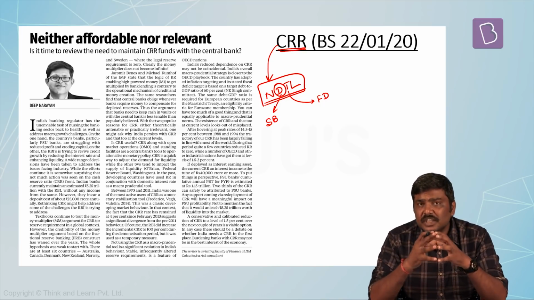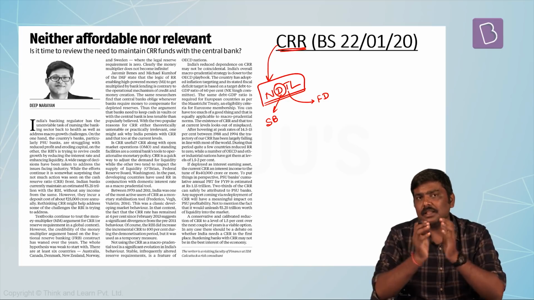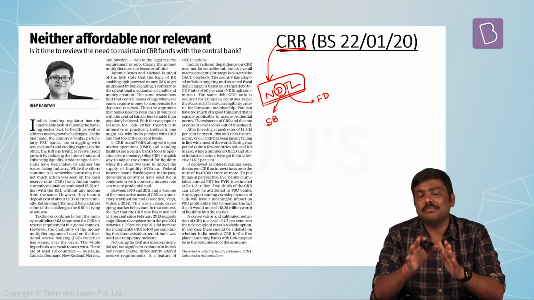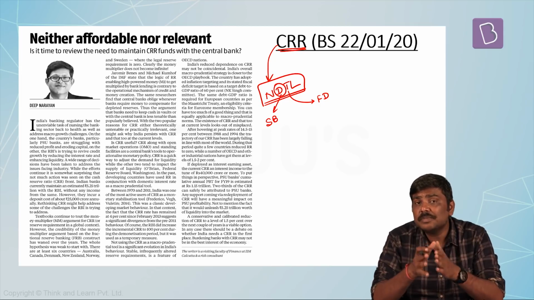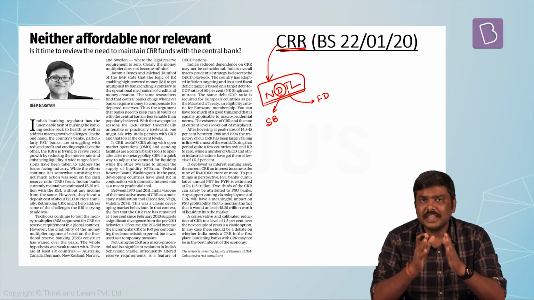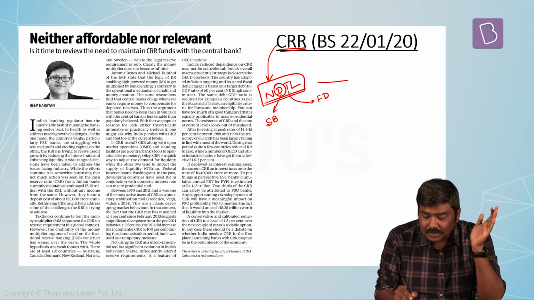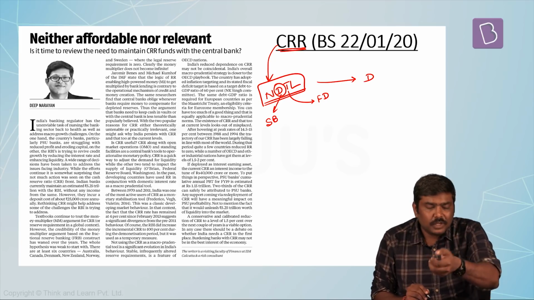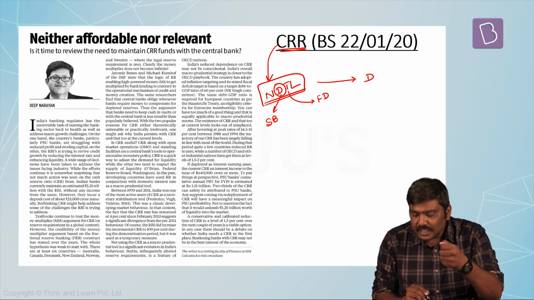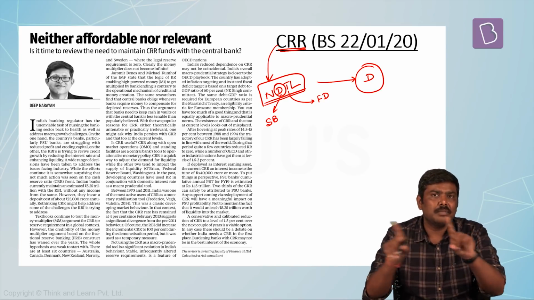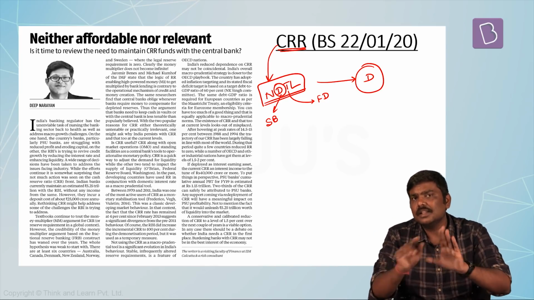Now, some of these deposits collected by the bank have to be kept with RBI for a specific purpose. What is this purpose I am referring to? RBI says that if I do not take anything from the bank, that is, when the bank collects money from depositors, if I don't take away part of it, these banks would simply take a higher risk by lending this money in the market or investing all of it in the market.